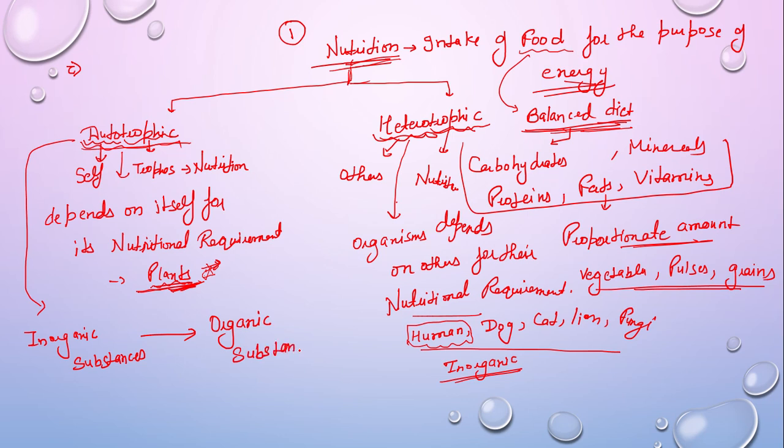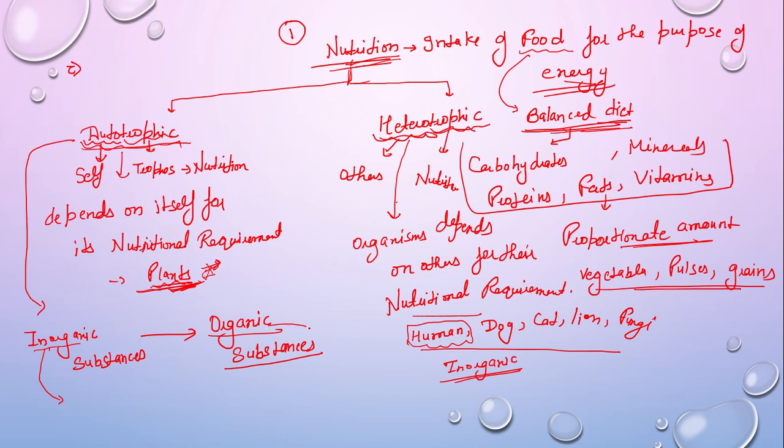Now again I can ask what is inorganic and what is organic. If anyone knows, they can tell me in the comment section. Otherwise I am going to tell that inorganic substances mean the substances other than hydrocarbons.